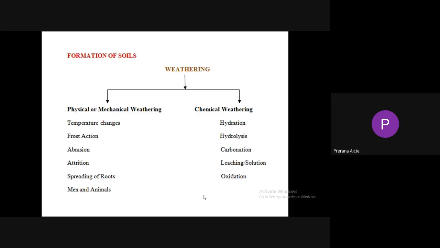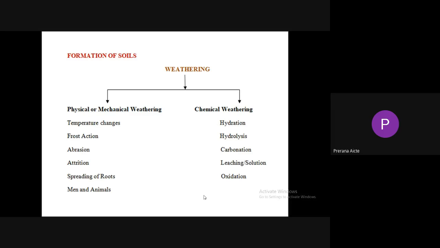Chemical weathering means that due to chemical reactions between the rock minerals and water, rock particles are converted into soil. That is known as chemical weathering. Physical or mechanical weathering involves temperature changes, frost action, abrasion, attrition, spreading of roots, men and animals. Chemical weathering includes hydration, hydrolysis, carbonation, leaching or solution, and oxidation.